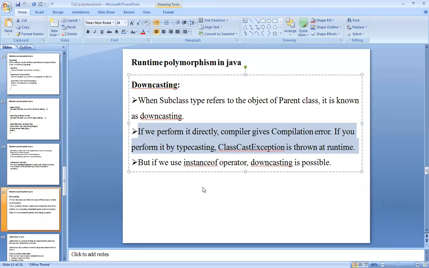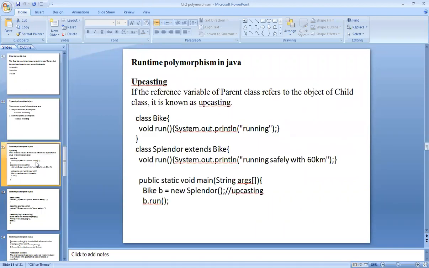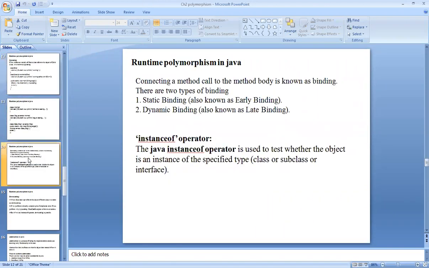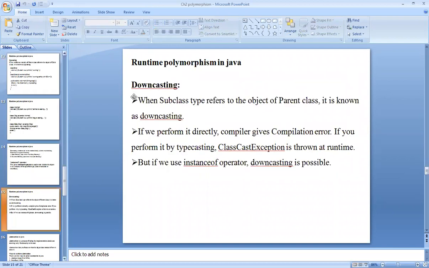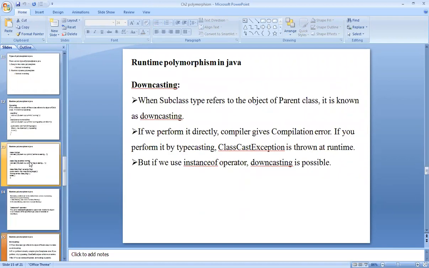Okay, for that you first need to see what is meant by the instanceof operator, and then you can easily implement downcasting. So first implement this upcasting program from your side, then we will move further to static binding and dynamic binding, then we will see the instanceof operator, then you can move further to downcasting.